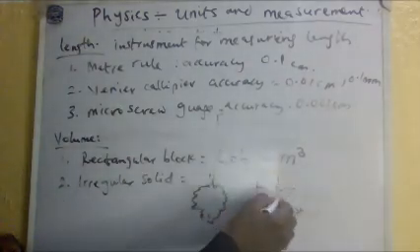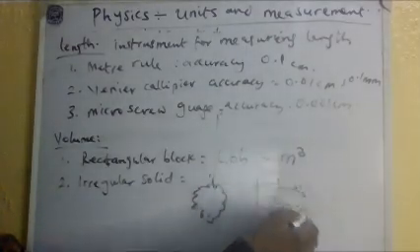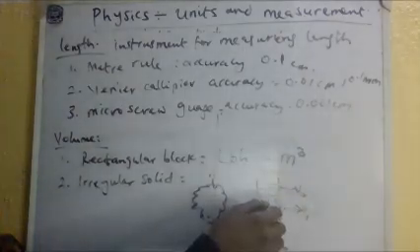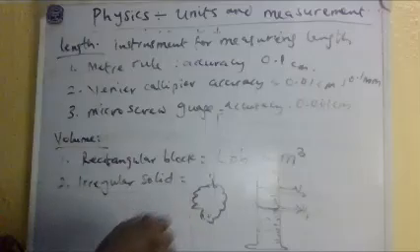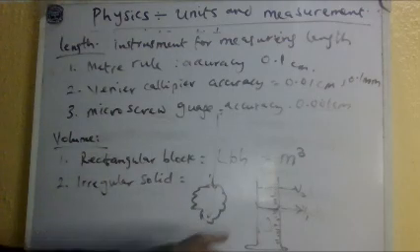So the new volume, this is volume 1 and volume 2. The difference, volume 2 minus volume 1, will give me the exact volume of this irregular solid. So this is like the Archimedes principle or upthrust.